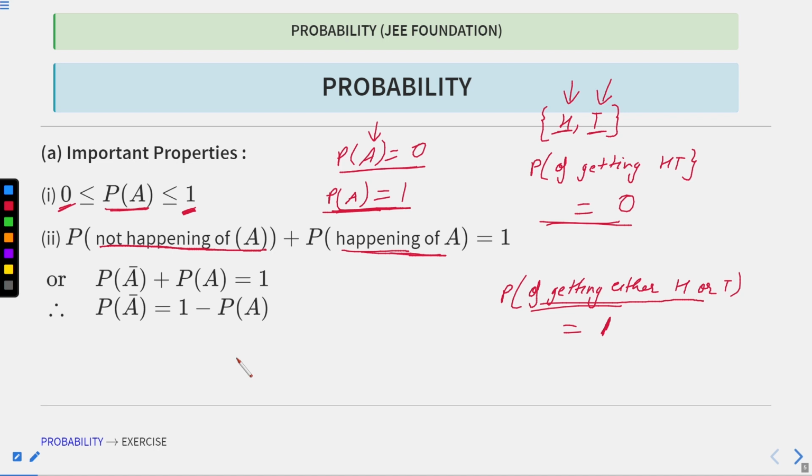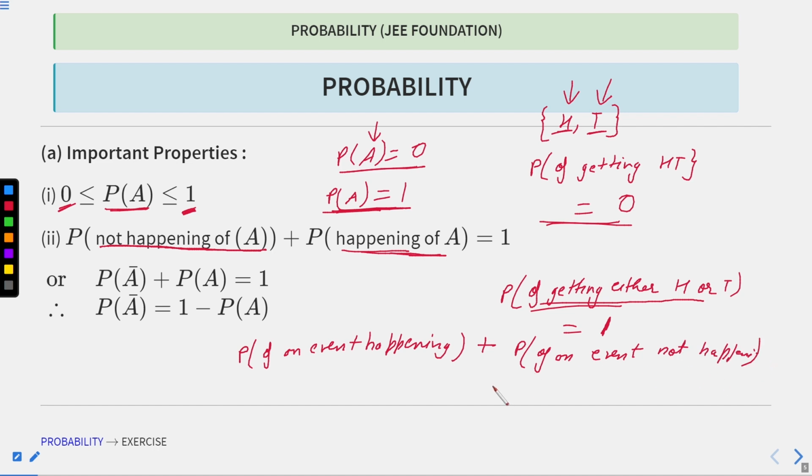That means the probability of an event happening plus the probability of an event not happening will add up to 1. Okay, so let's see from our example.